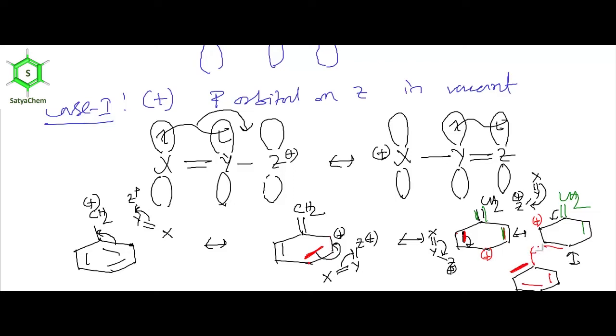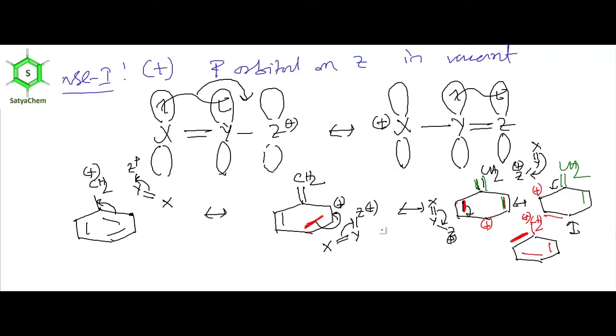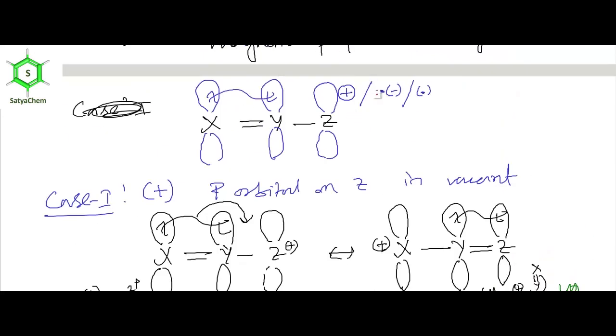So now this will be CH2 plus. Okay, so 1, 2, 3, 4, 5, these are all 5 canonical structures of the benzyl carbocation. And we are drawing using a very simple scheme, X double bond Y Z plus. Now we'll consider case 2, where negative charge resides on the p orbital of Z. Okay, the case 2.